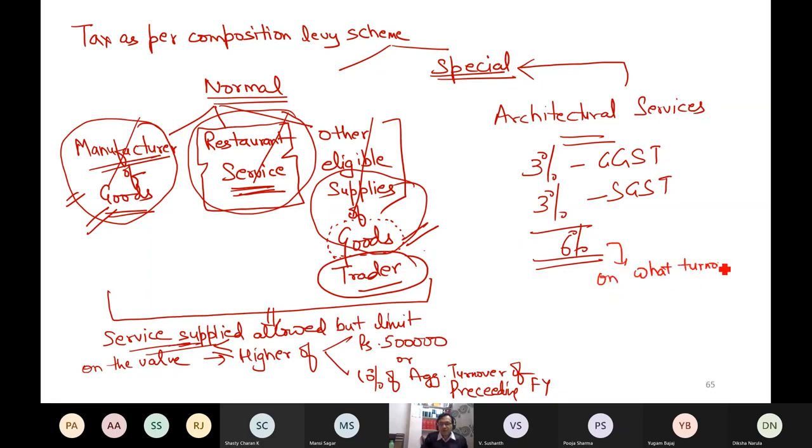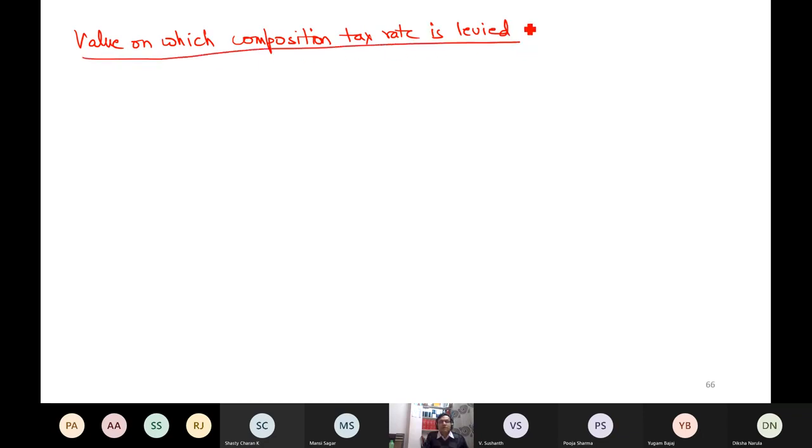The question is on what value, not turnover, should I multiply this 6%? Can you tell me the value on which I will multiply this tax rate? The value will be turnover in state.